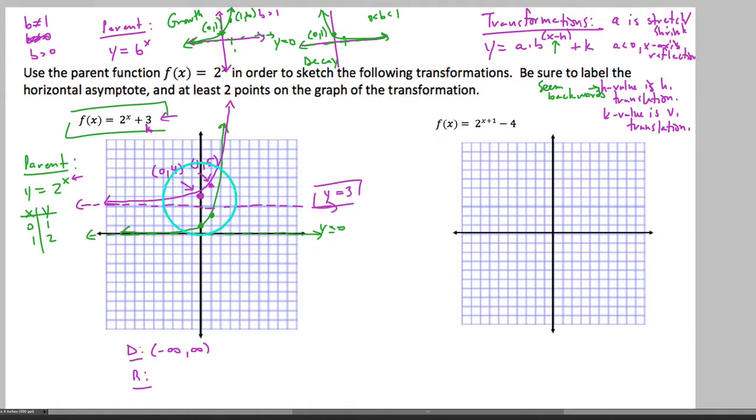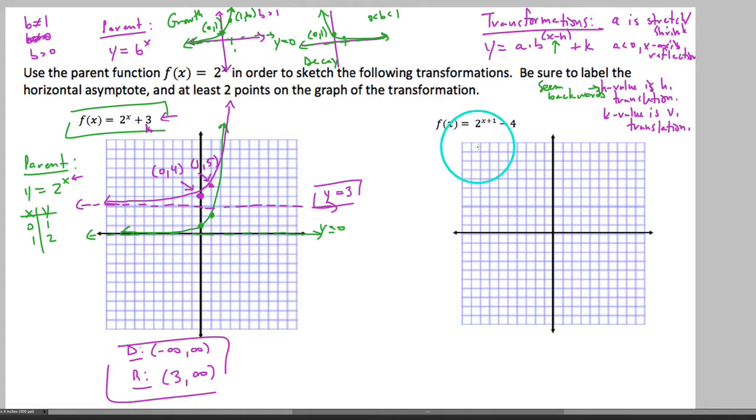But in terms of range, we can see that we actually start just above this asymptote here and go up forever and ever. And so in that case, we would say that our range is starting at a height of 0 and increasing to infinity. Sorry, not at a height of 0, height of 3 to infinity. I was looking at the parent function.